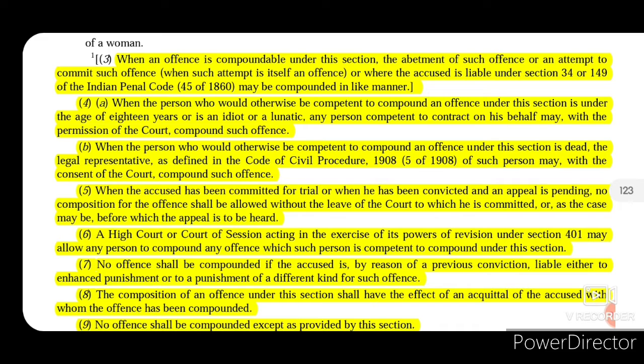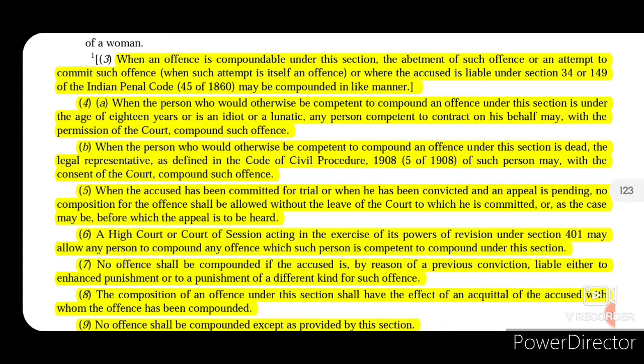So in order to compound a case that has been committed for trial, or where an appeal is pending before any higher forum, that person needs to take permission of the court where such case is committed for trial, or where the appeal is pending. So the permission of that court will have to be taken beforehand to compound such case.